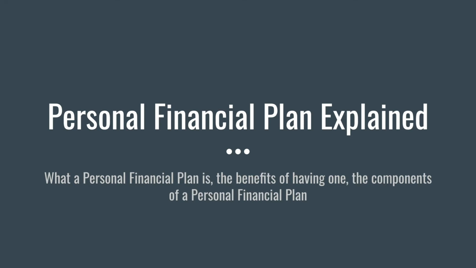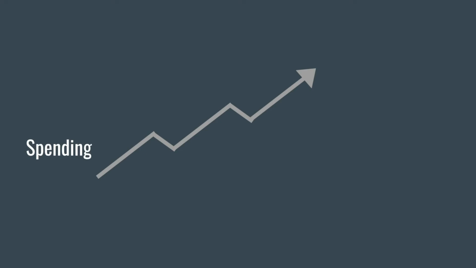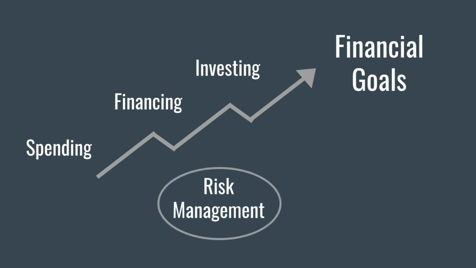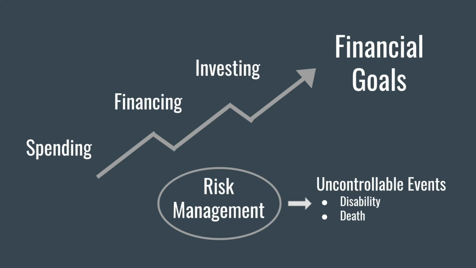First, let's review what a financial plan is. A personal financial plan is a plan that specifies your financial goals and your spending, financing, and investing activities that are intended to achieve your financial goals over time. It is also a plan that outlines risk management strategies that will help protect you against uncontrollable events such as death and disability, and what will happen with your financial assets when you pass.